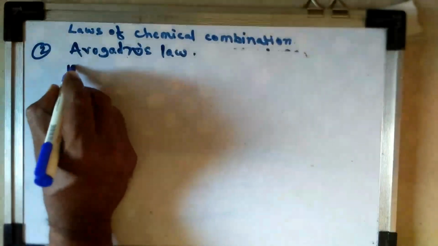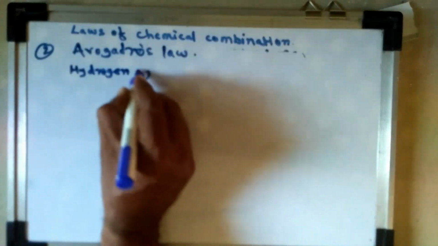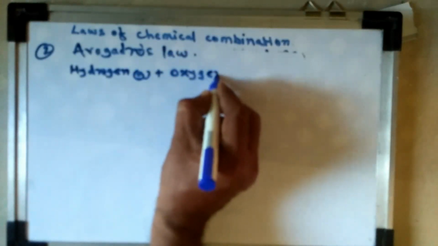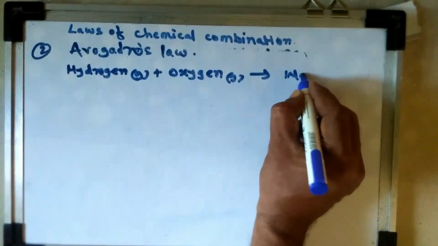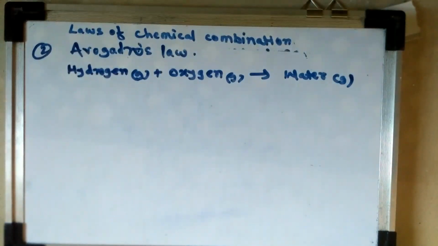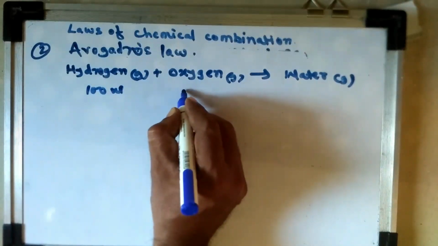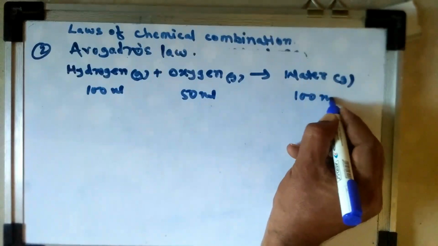Hydrogen gas combined with oxygen gas gives water gas. Again 100 ml, 50 ml, 100 ml.